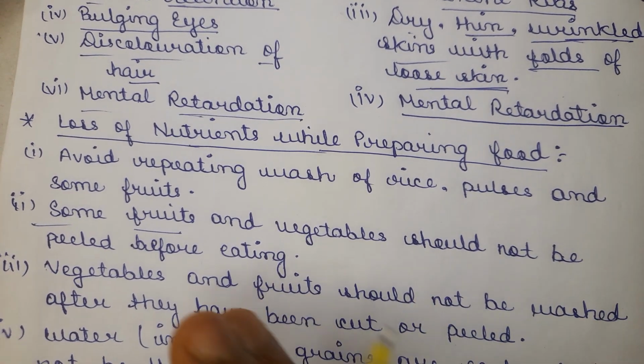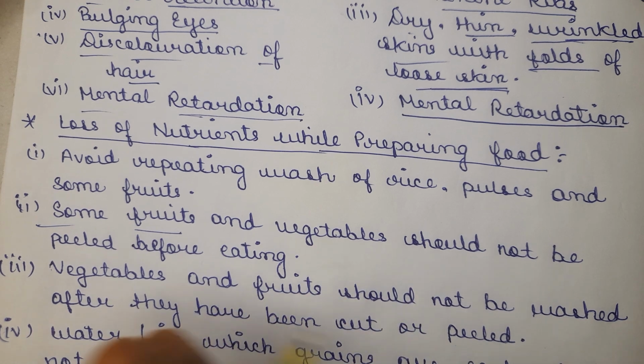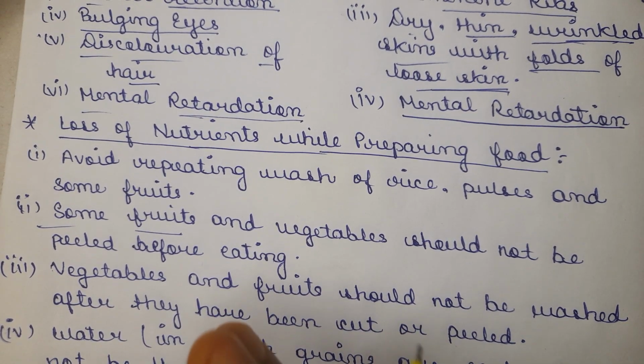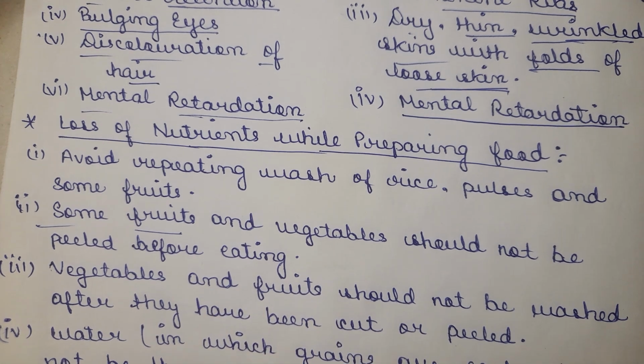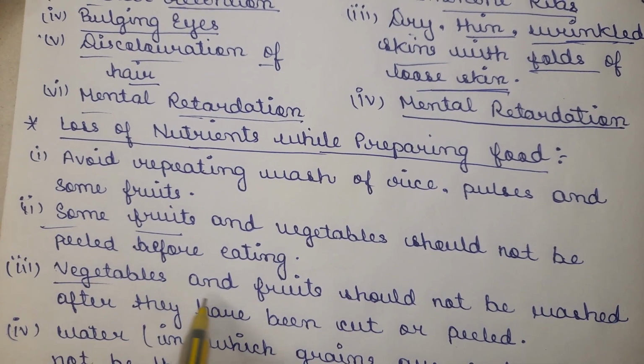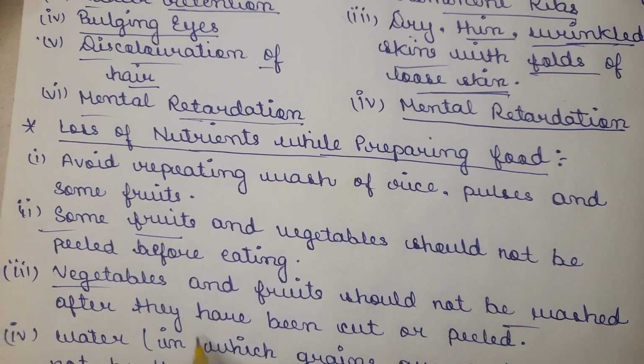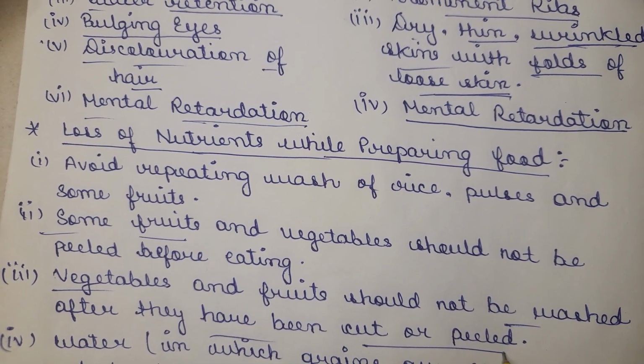If they are washed after being peeled, then their vitamins and minerals will also drain out. The third point says that vegetables and fruits should not be washed after they have been cut and peeled.